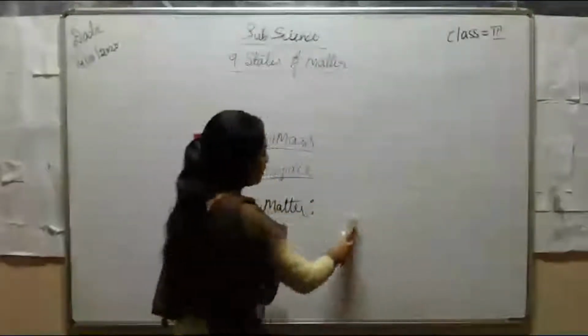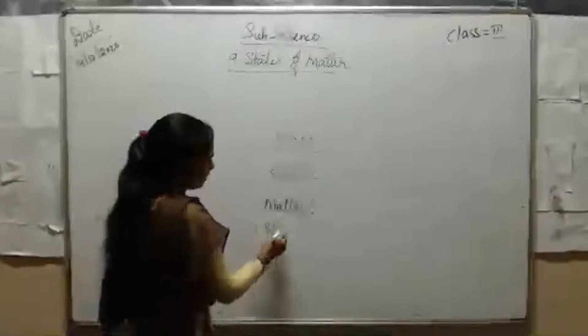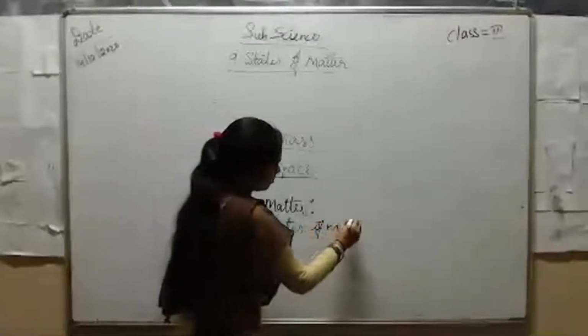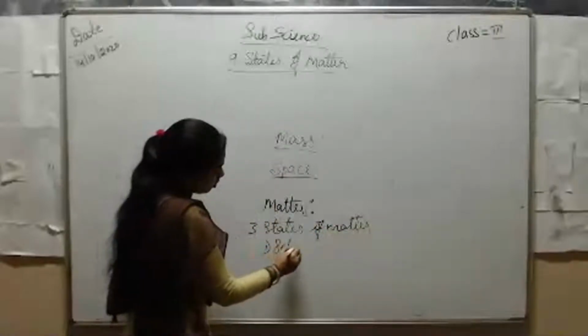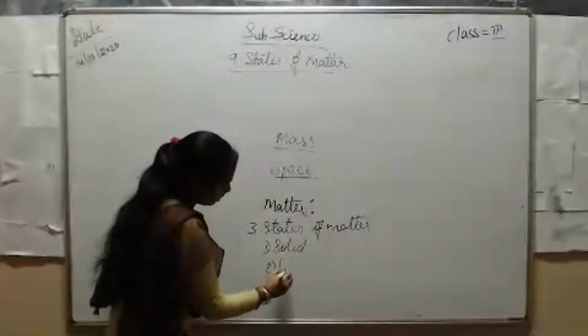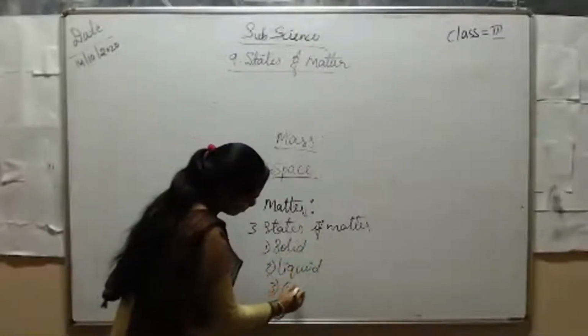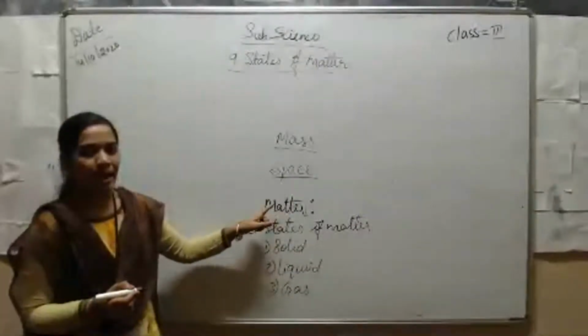We have seen three states of matter. What are those? First one, solid. Second one, liquid, and third one, gas.